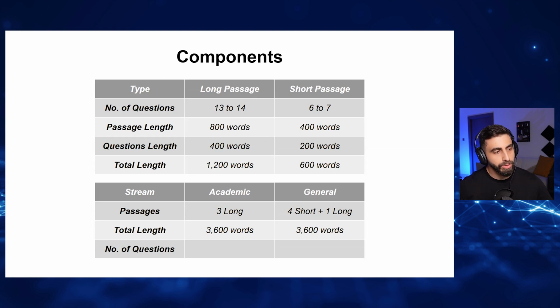In the academic version, you're going to be getting 40 questions. And in the general version, you're going to be getting, guess what, 40 questions as well. Okay? So, that's why I told you the reading for the academic version and for the general version is almost the same. The way the words are divided is different, but it's the same number of questions, the same total length, the same question types. Almost everything is similar. The way you study is similar. Everything is similar.